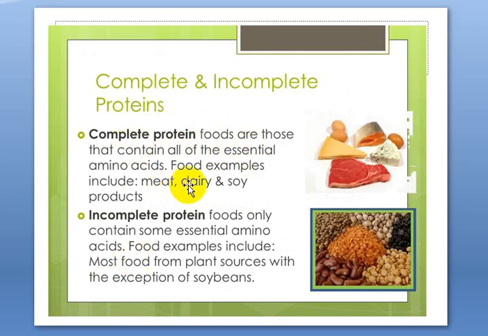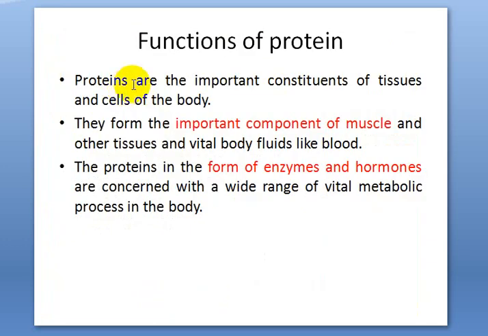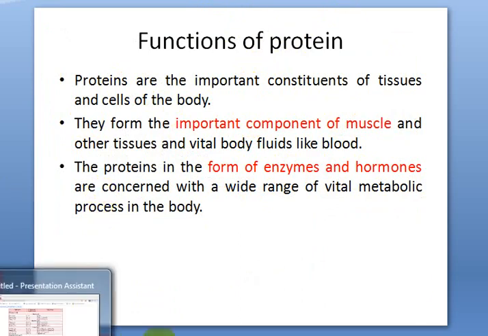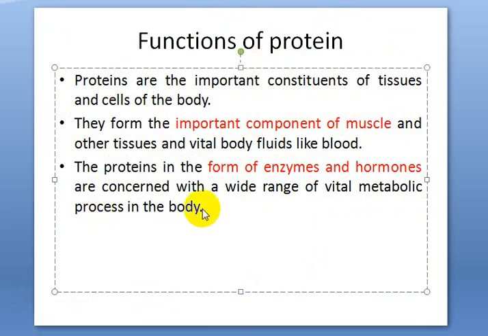Complete protein means most dairy, meat, and other animal sources, and soya products. The only plant source that comes under complete protein is the soya bean, whereas incomplete protein includes all plant sources except the soya bean. And the main functions of protein: it is an important component of the muscle, and it performs functions like enzymes and hormones. You all know the various functions of protein. These are the functions of protein.